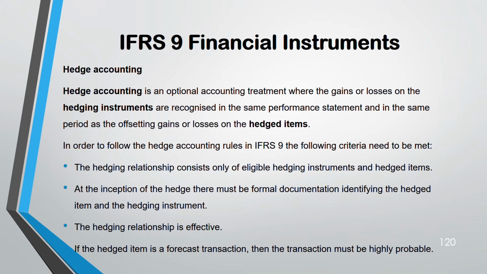And let's say the hedged item is a forecast transaction that they want to hedge. Let's say in the future, anything can happen, no? Conditions might be favorable or unfavorable. You want to hedge that condition. So in that condition, the transaction must be highly probable. If the transaction is not highly probable, then there's no need to use hedge accounting.